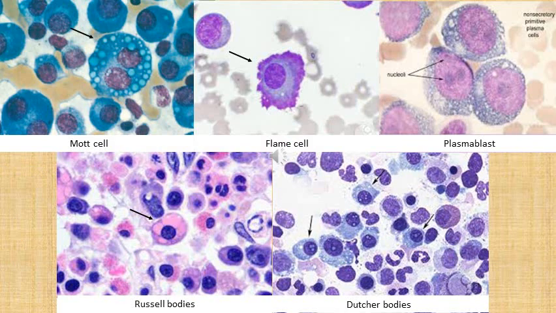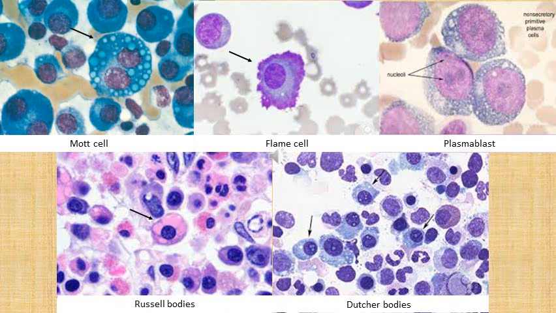On this slide, we have various variants of myeloma cells. In the top left, we have a Mott cell. We can see these myeloma cells. In the center, pointed with an arrow, we can see a binucleate form which has multiple clear cytoplasmic vacuoles, and hence this is a classical appearance of a Mott cell.